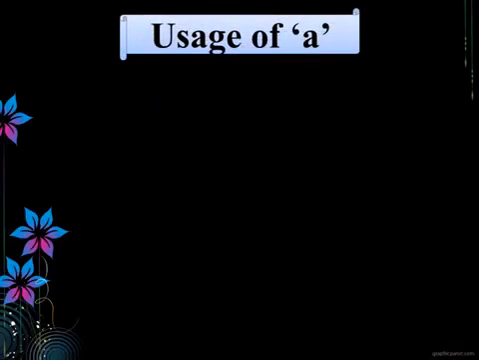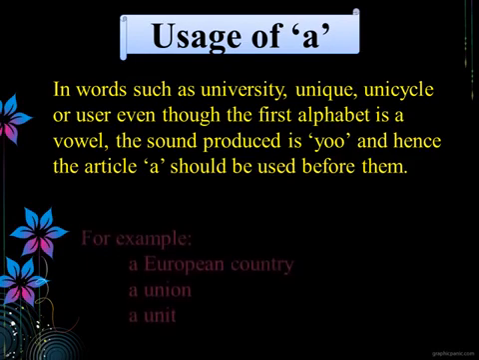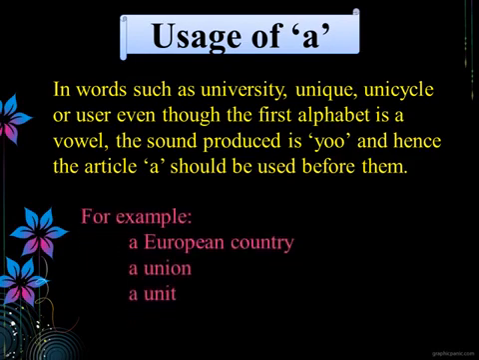Now let us see why the indefinite article a is used before these words. Children, in some words such as university, unique, unicycle or user, even though the first alphabet is a vowel, the sound produced is yo and hence the article a should be used before them. Shall we see a few example words? A European country, a union, a unit.